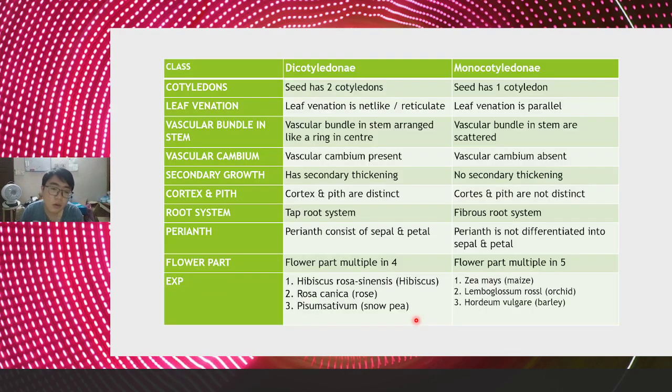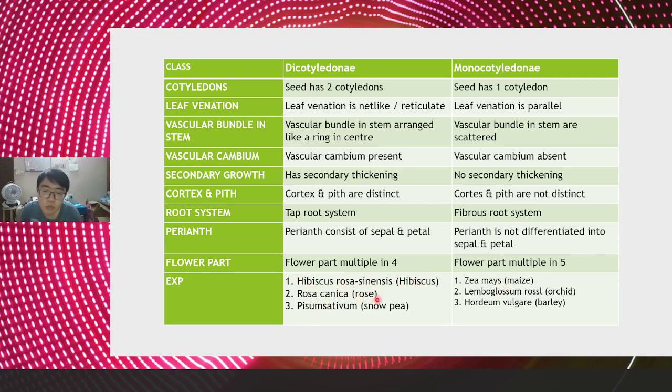Okay. So for this one, this is an example. Hibiscus is an example. Sorry about this one. If this is the scientific name, you have to write it in italic form, not like this, because maybe the computer automatically turns italic into normal form. You have to make it italic.